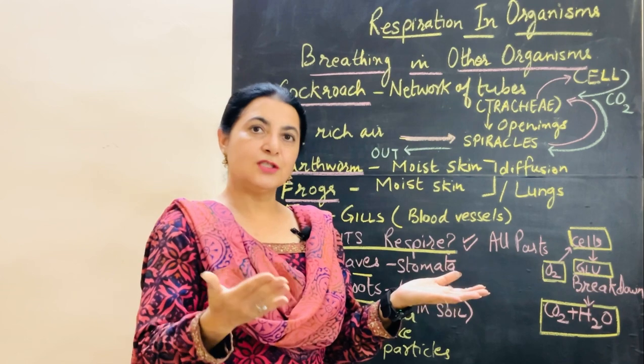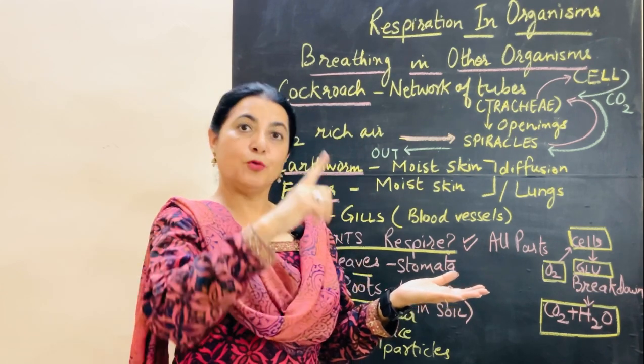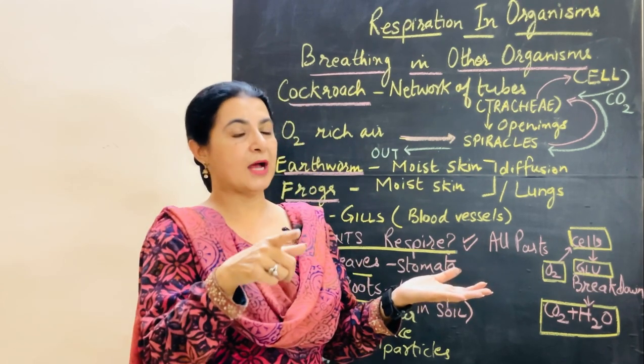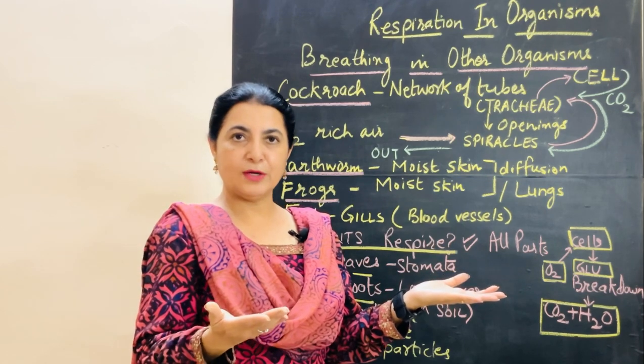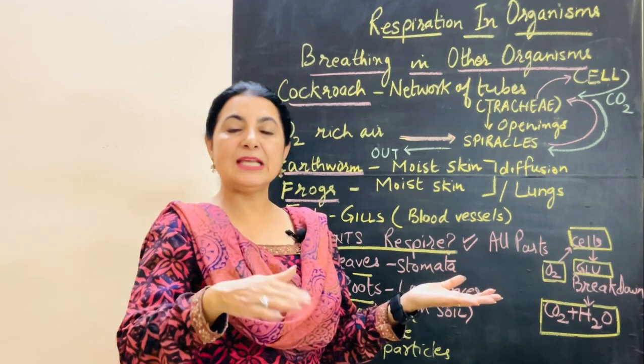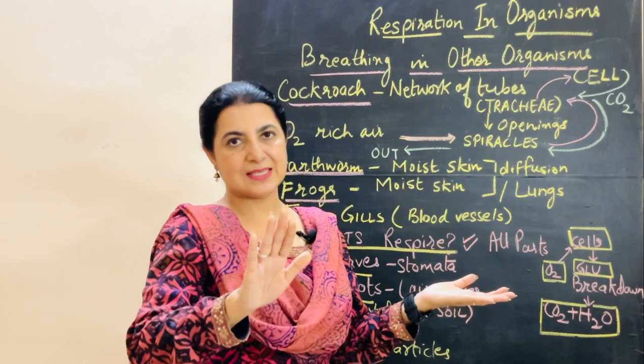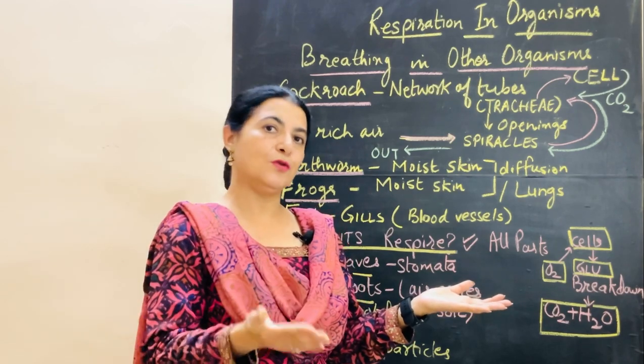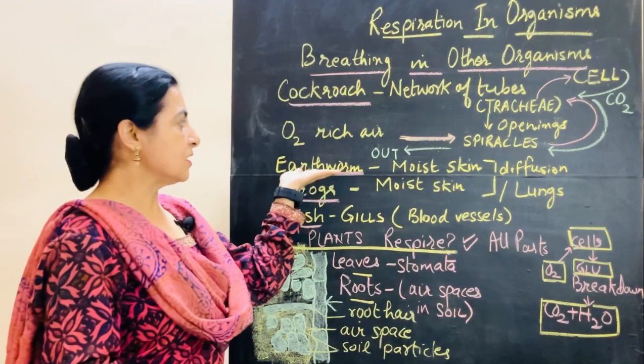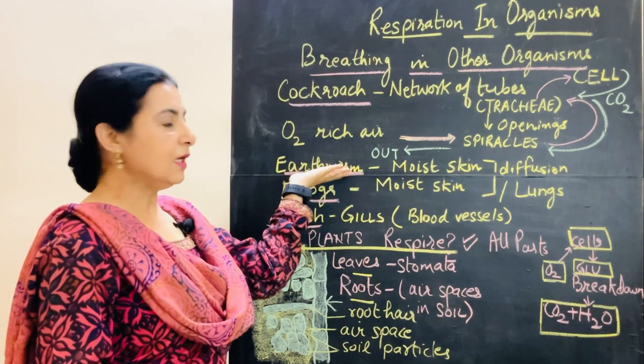The oxygen diffuses through the moist skin and goes into the whole body, and after that carbon dioxide is released from the various cells of the body, and it diffuses out of the skin the same way the oxygen had diffused inside. So this is the process of breathing in case of the earthworm.